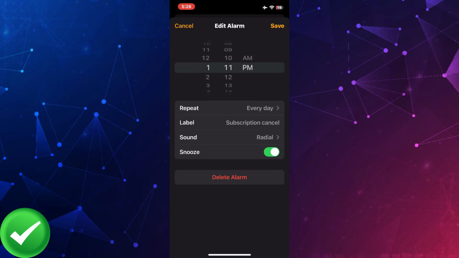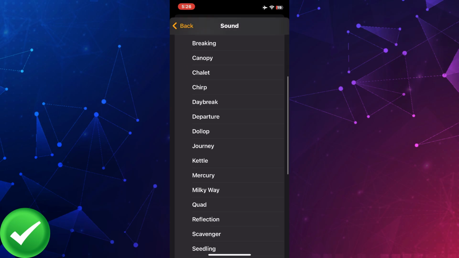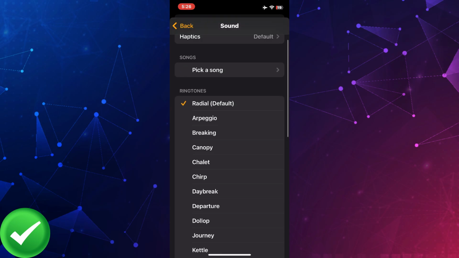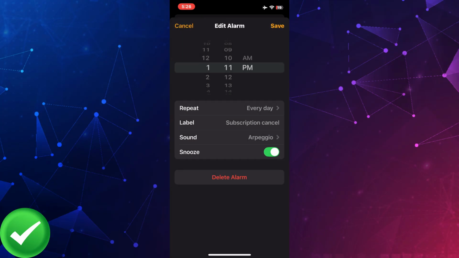Over here, tap on the alarm, then scroll down and click on Sound. After that, scroll through the list and tap on different sounds to hear them. Then, if you like a sound, press back and make sure to press Save at the top right.